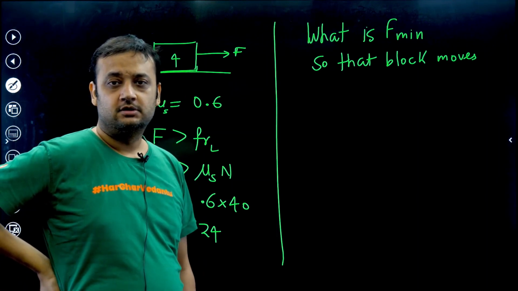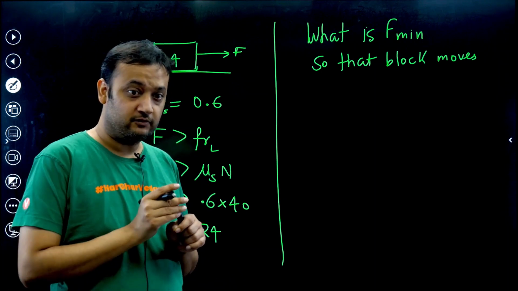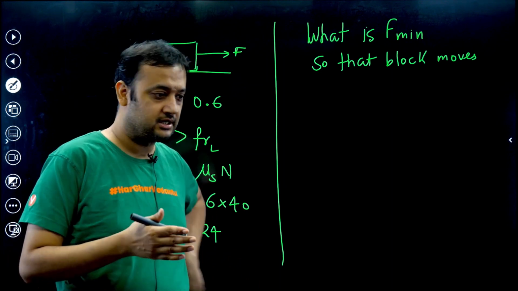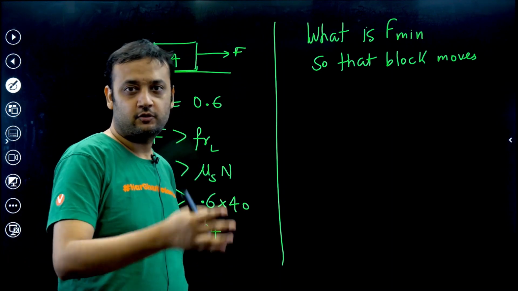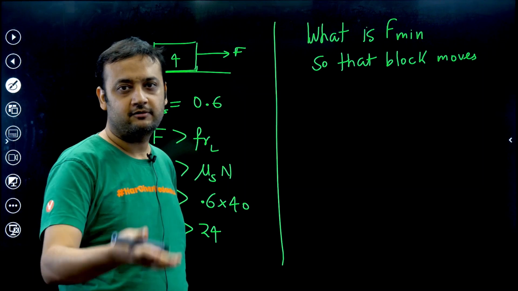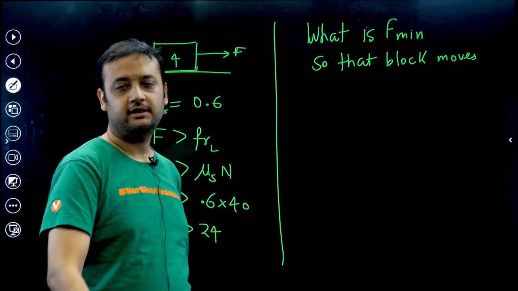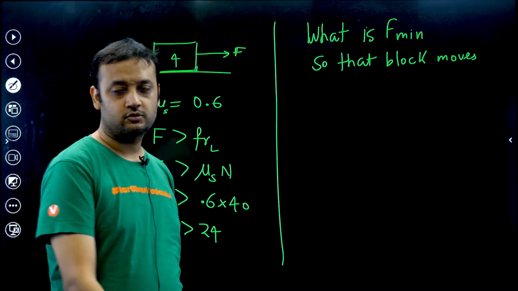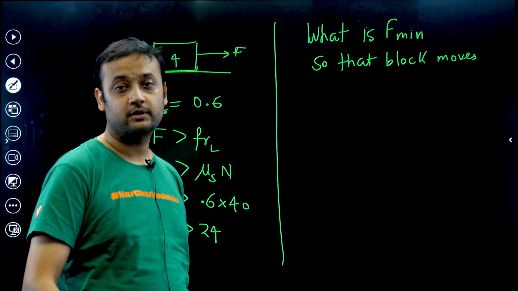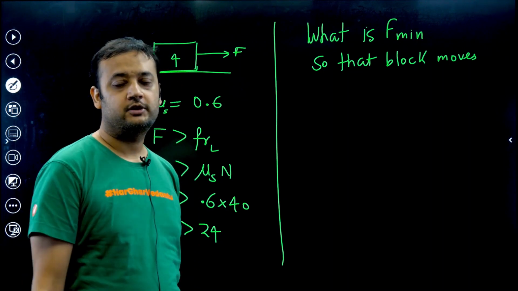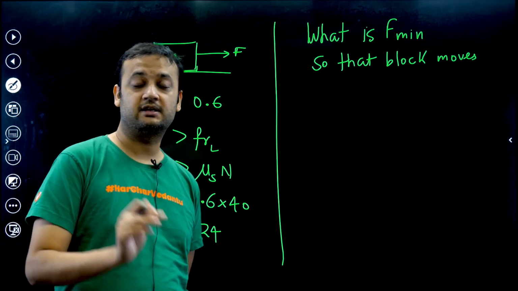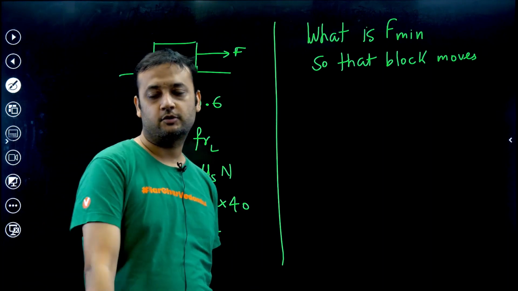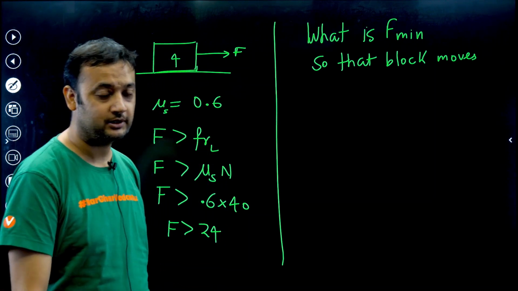So what is the value? We have to select a value which is just greater than 24. If you think it is 25, then you are wrong, because there are infinite numbers between 24 and 25: 24.1, 24.2, 24.3, all these are less than 25. If you think it is 24.1, then also you are wrong. There are infinite numbers between 24 and 24.1, like 24.01, 24.02. If you think it is 24.01, then also you are wrong, because there are infinite numbers between 24 and 24.01. So I hope you understood what I am trying to tell you.